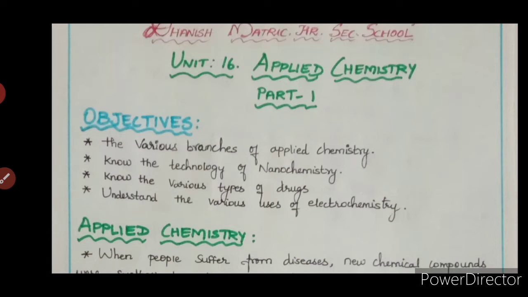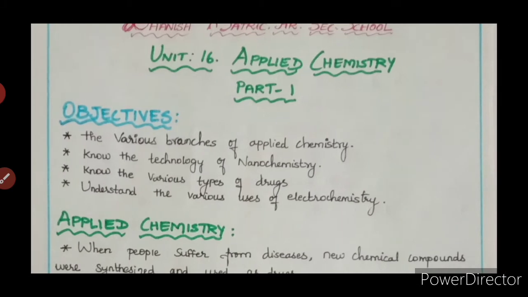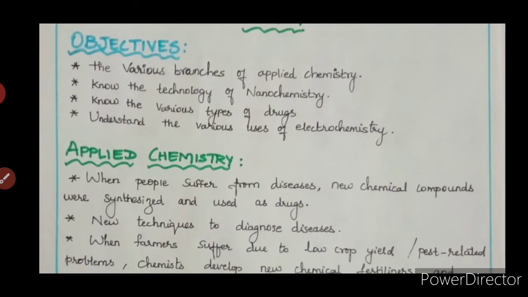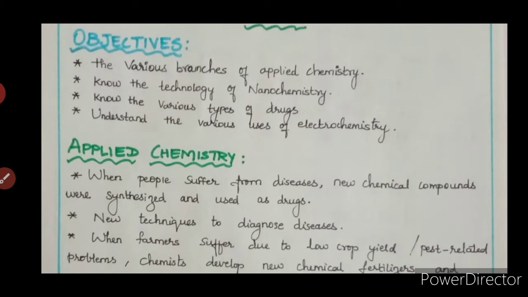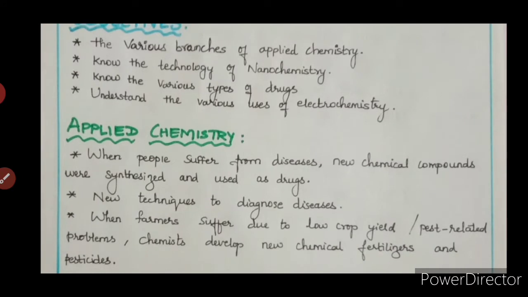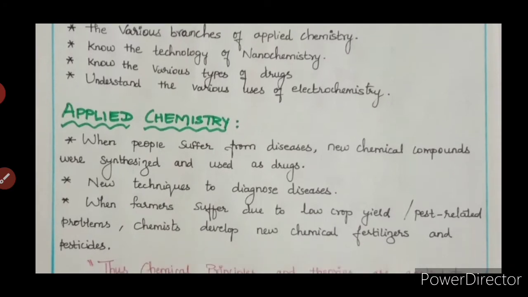When farmers suffered due to low crop yield and pest related problems in the crop field, chemists developed new chemical fertilizers and pesticides to combat these issues. Thus chemical principles and theories are applied to various fields in order to achieve specific results or to solve real world problems.